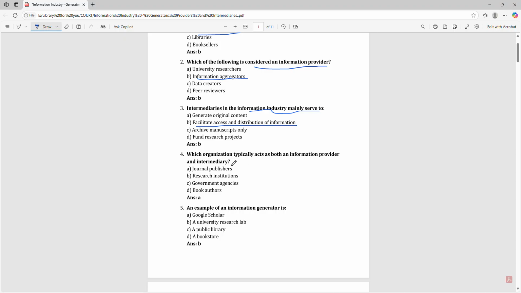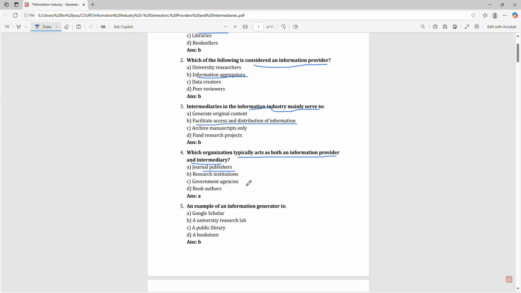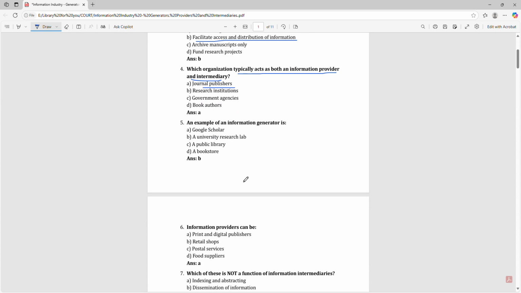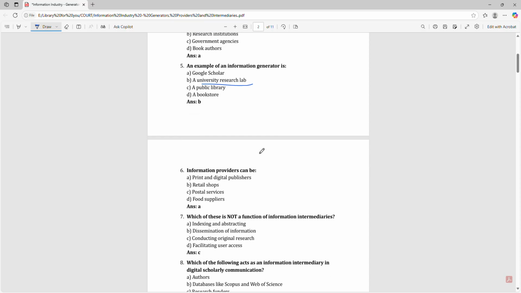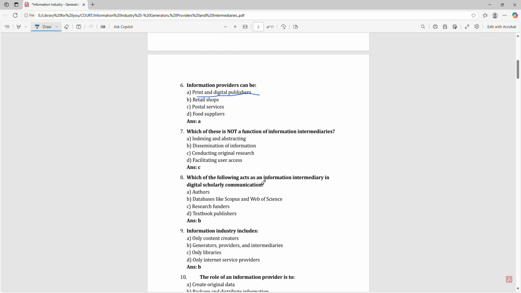Which organization typically acts as both an information provider and intermediary? That is a general publisher. An example of an information generator is a university research lab. Information providers can be print and digital publishers. Which of these is not a function of information intermediaries? That is conducting original research.